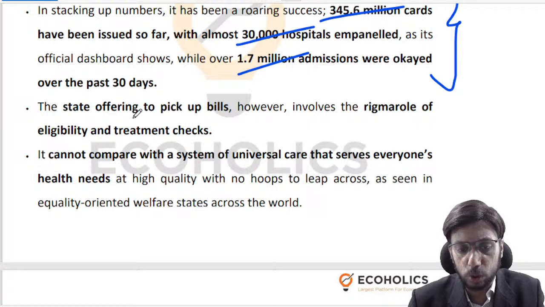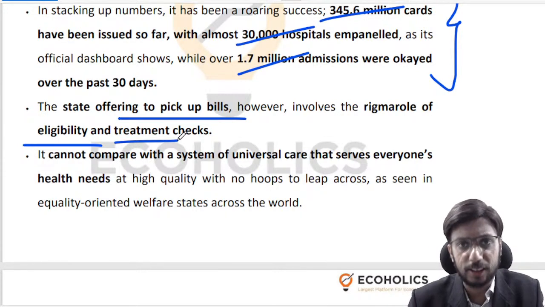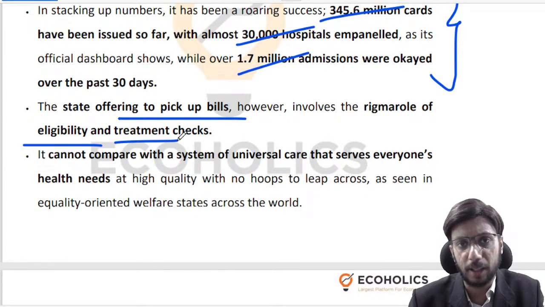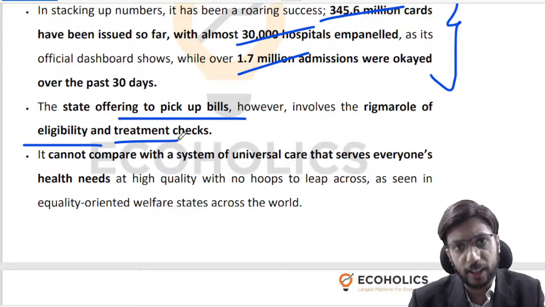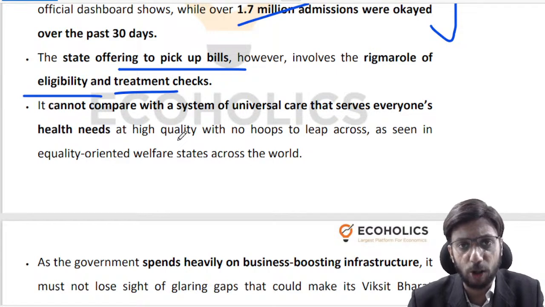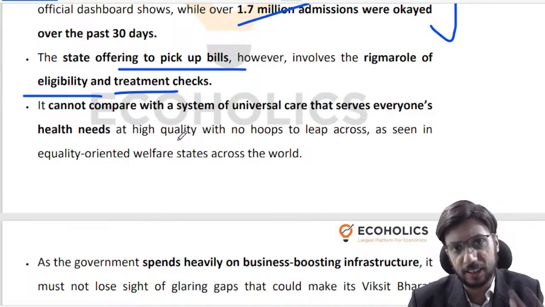But when it comes to settling the bills of hospitals, there is eligibility check, treatment check, etc., and there's a lot of pendency. A lot of money is stuck in these pendencies. A lot of hospitals are wasting a lot of time getting their money cleared from the government, and the government is also wasting a lot of time ensuring that they are not being defrauded, or taken for a ride by these smart and cunning hospitals, some of which may be showing fake surgeries and fake bills, just so that they can extract money out of the government's coffers.